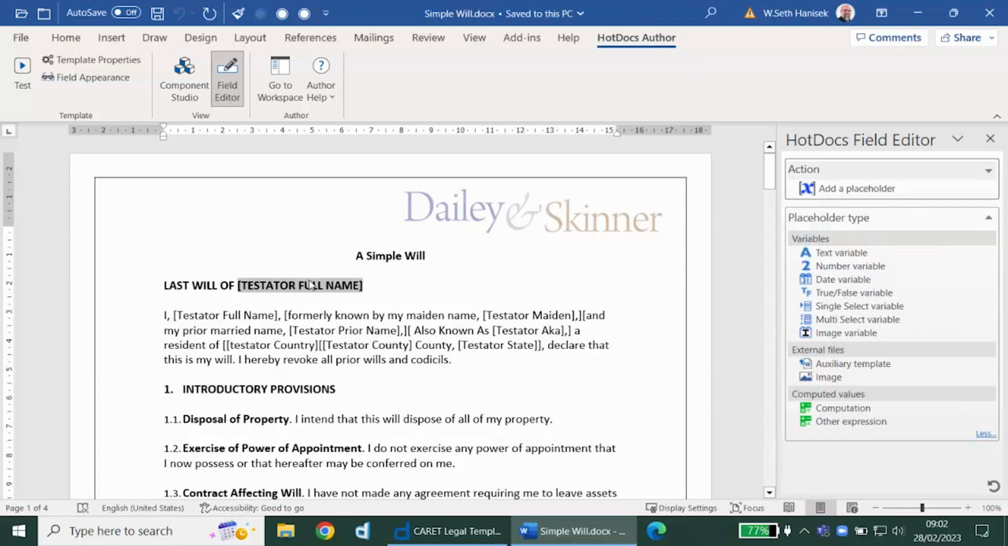A placeholder is a field that Hotdocs uses to tell the text of the document to change itself in some way. We're going to add a variable placeholder. The variables represent questions that we ask of the user, as well as the named container where we store their answer. The testator's name will be text, so we'll create a text variable. Different variables will allow for different types of answers.